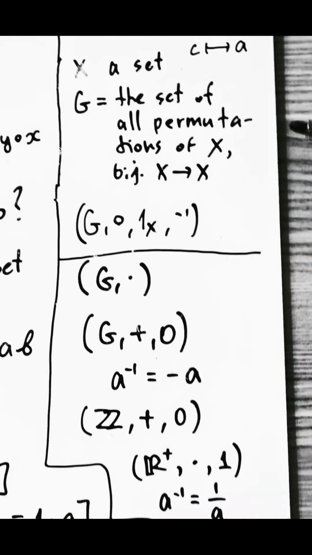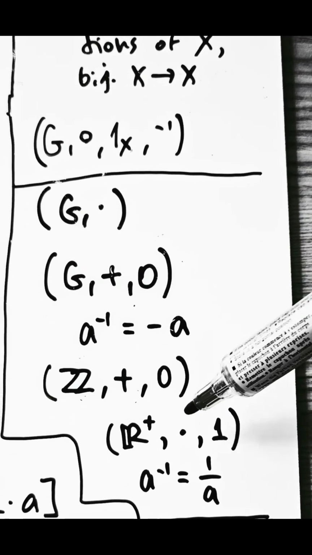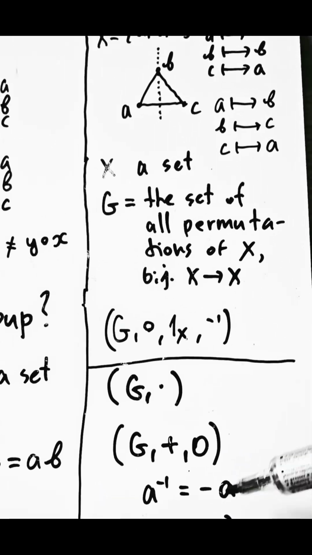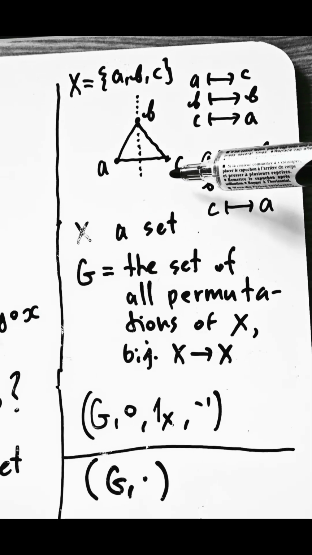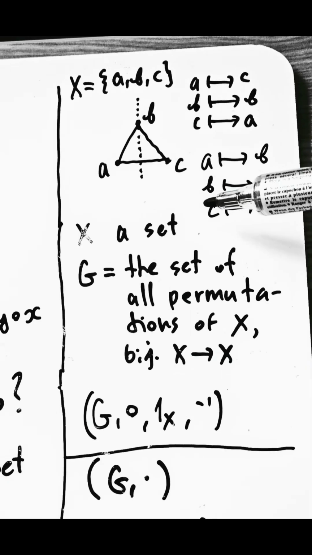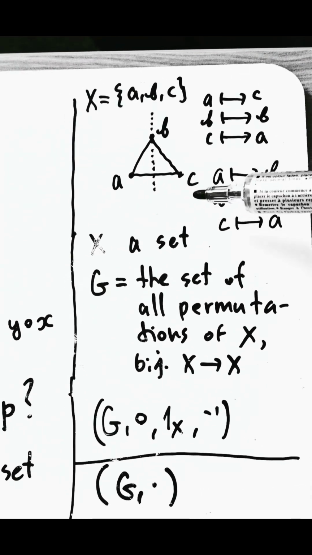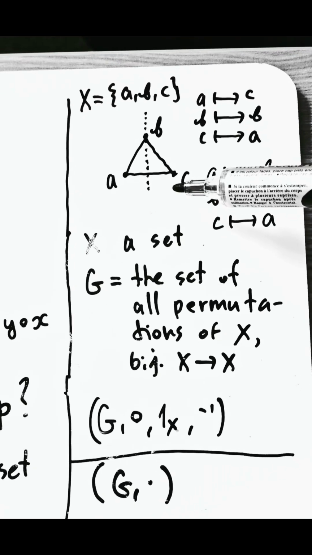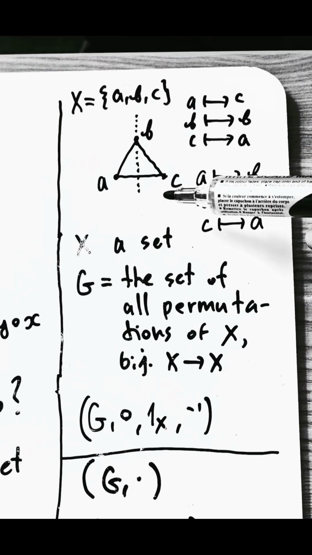So not every group is abelian, even though these groups of numbers with addition and multiplication were abelian. We have now another group that is not abelian. The group here can be generalized to symmetries of a shape. Here we had a triangle, but one can consider other shapes and look at various ways the shape can be matched onto itself.